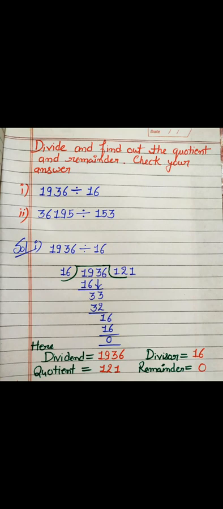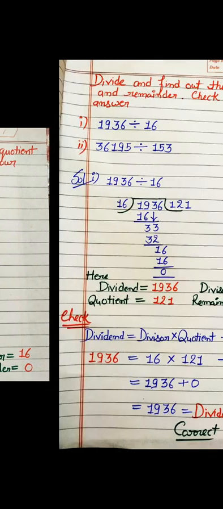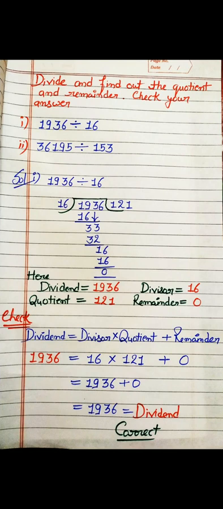We have dividend 1936 and divisor 16. So for checking the result, what do we have to do? We have to use the division algorithm, which is dividend equals divisor into quotient plus remainder. Now we put the values: dividend is 1936, divisor 16, quotient 121 and remainder is 0.